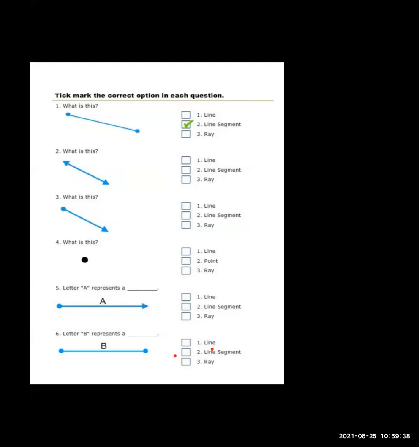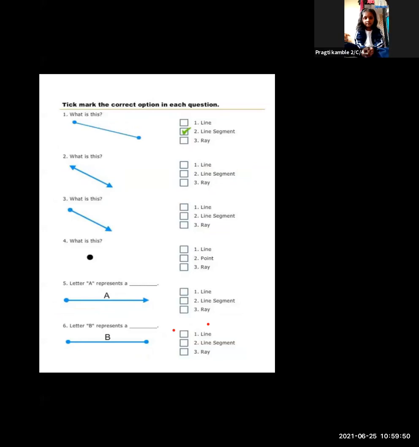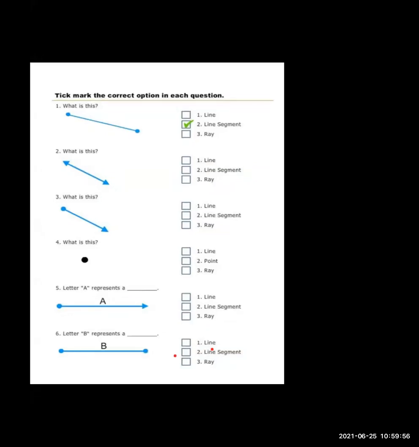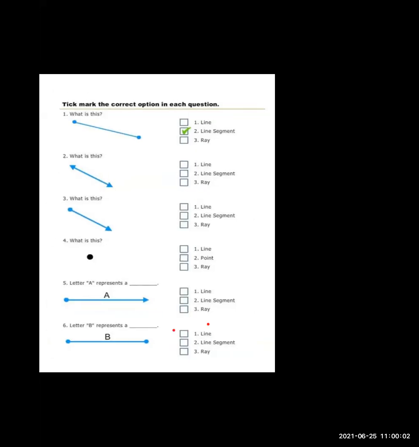Now next, I unmute you. Pragati Kamble, I unmute you. Okay, Pragati. You have to identify what this is. Wait a second. I circle that thing.